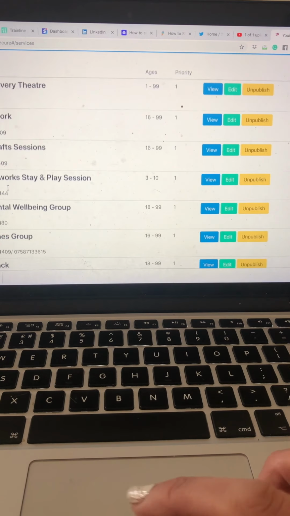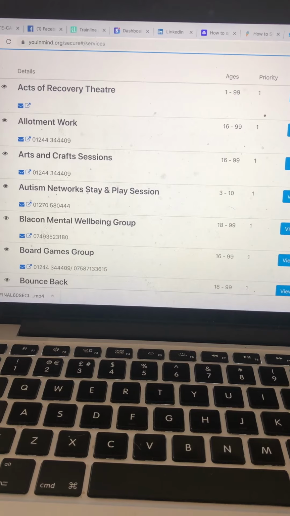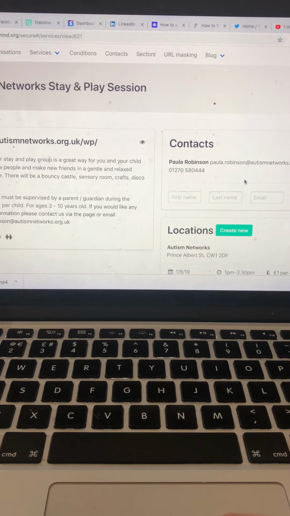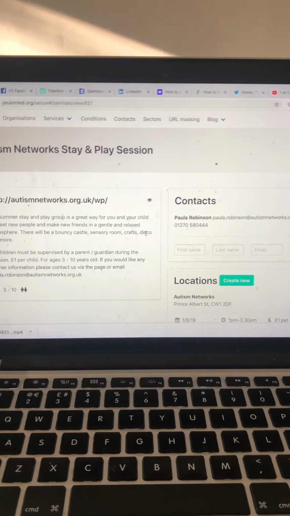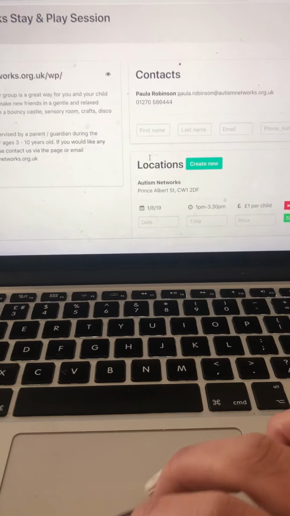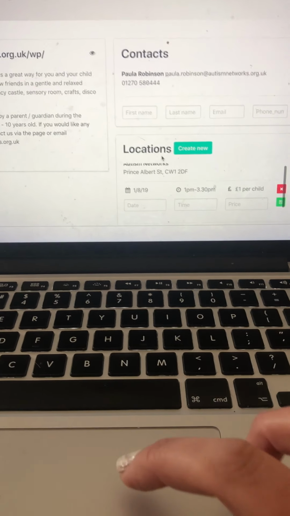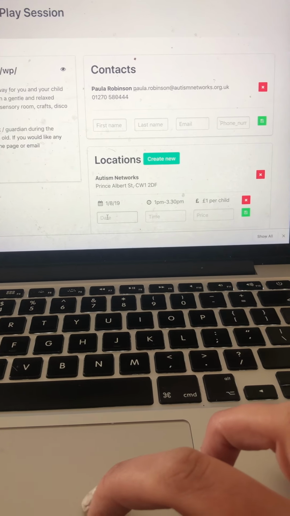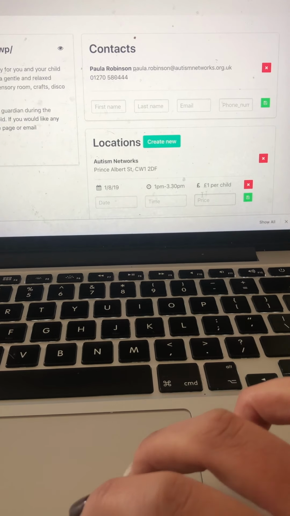If I go to Autism Network's Stay and Play session and click View, when you've clicked Save on your service, this is what you then see. I've got a description of the service, and this is where I add the time and date of the service, and I can enter the cost.